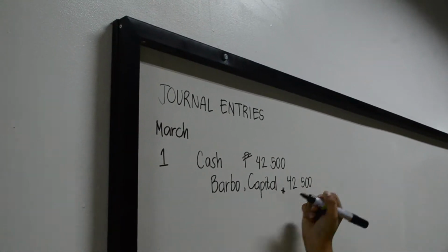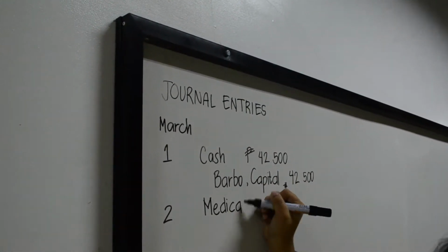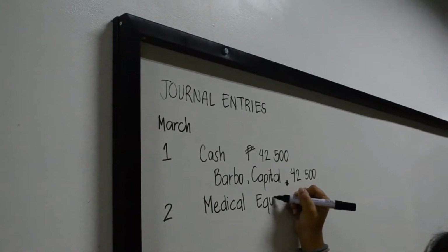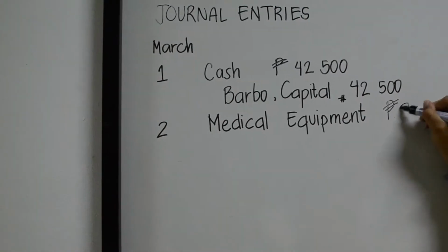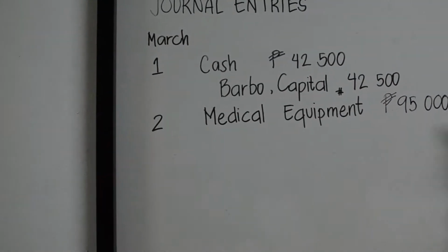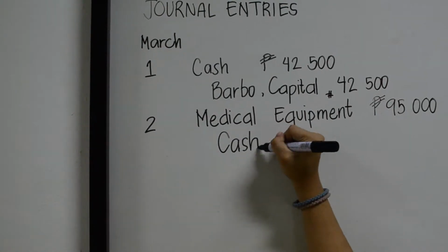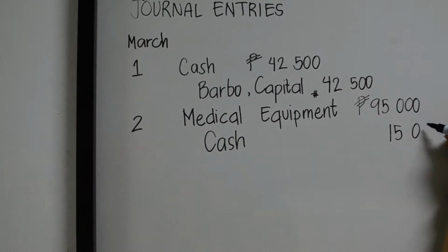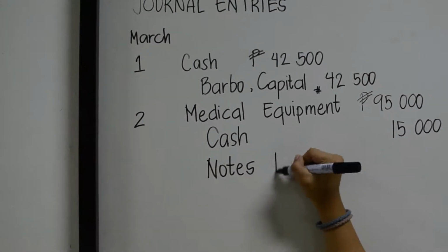On March 2, the company acquired medical equipment costing 95,000 pesos from Tambalo Medical Equipment Company, paying 15,000 in cash and financing the remainder by issuing an 80,000 note payable. So we record medical equipment on the debit side, and on the credit side are cash and notes payable of 80,000.